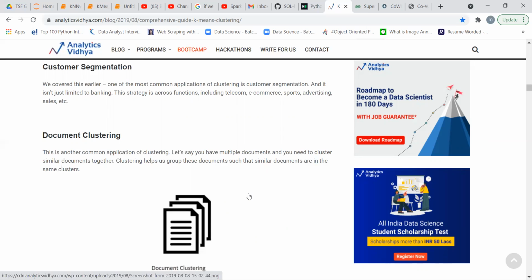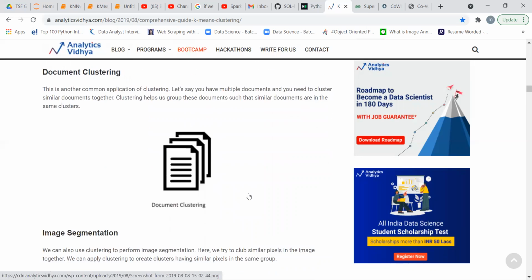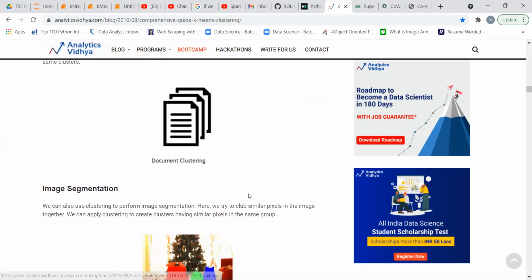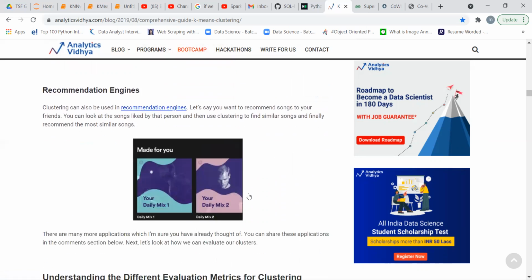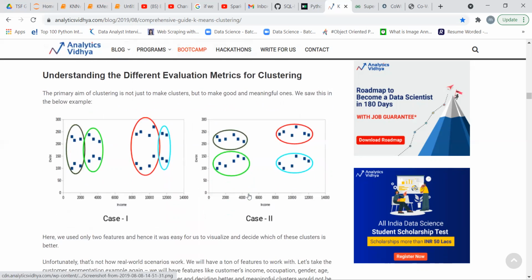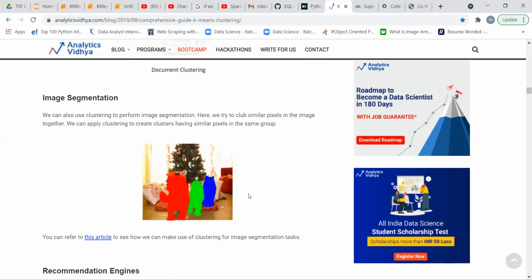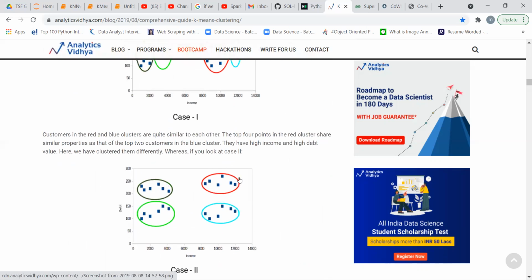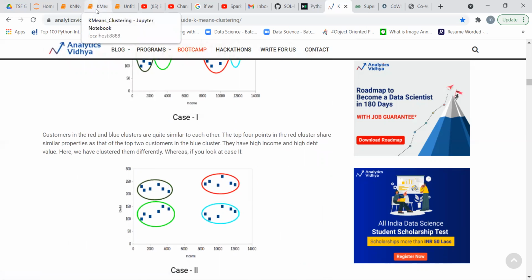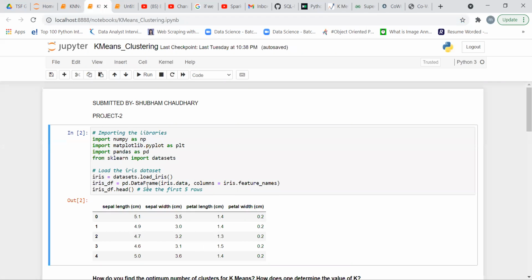These centroids define which data points with similar properties are grouped together and form a cluster around a centroid. Okay, so this is the model we use in our project. And then we come to the project, and this is our project.